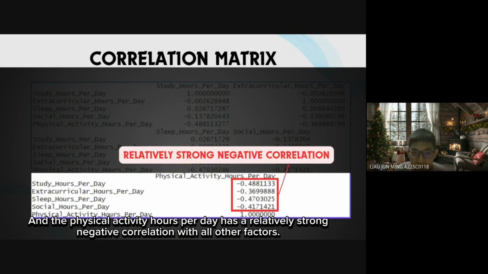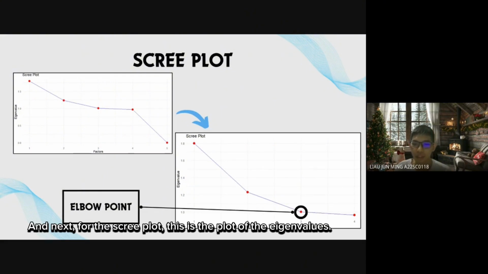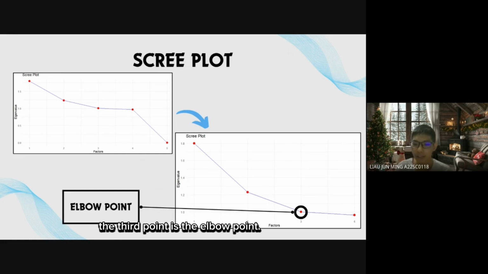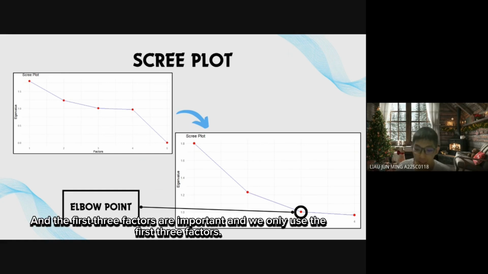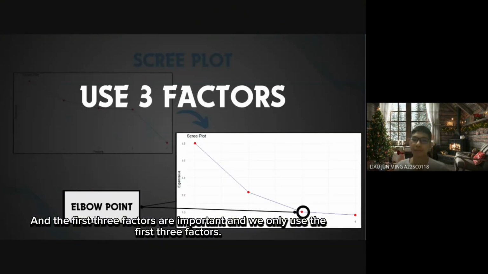And physical activity hours per day has a relatively strong negative correlation with all other factors. And next, for the scree plot, this is the plot of the eigenvalues. We observe in the graph that the third eigenvalue is significantly larger than the fourth eigenvalue. The third point is the elbow point, and the first 3 factors are important, and we only use the first 3 factors.